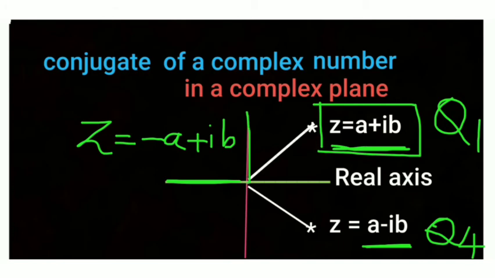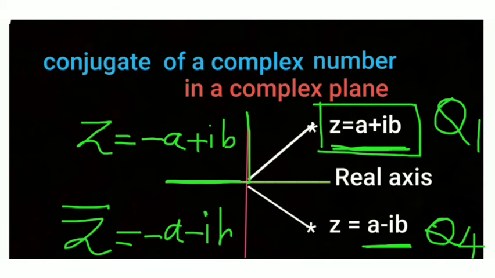What about its conjugate? Minus a minus ib. Just change the sign before the iota term, but not before the real part. This is very important: change only the sign before the imaginary part, not before the real part.